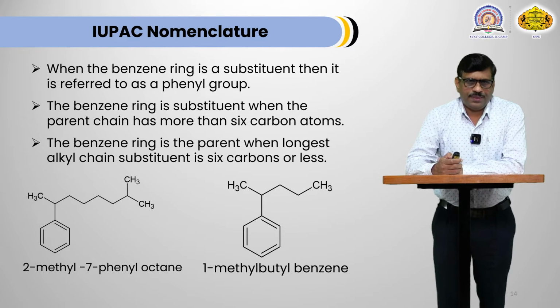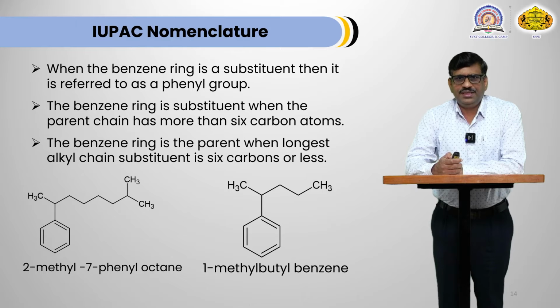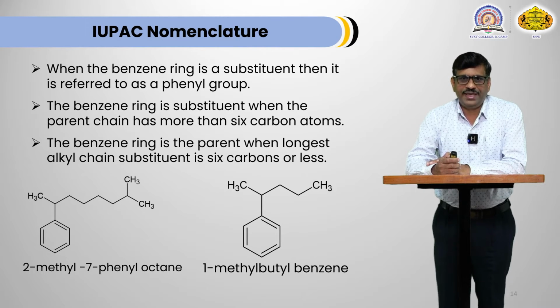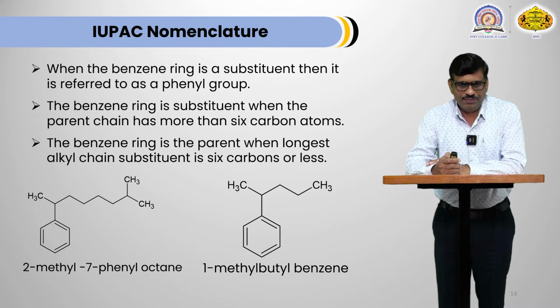Now let's see here. When the benzene ring is a substituent, then it is referred to as a phenyl group. When benzene is the parent, it is benzene, and when it is a substituent, it is called phenyl. The benzene ring is a substituent when the parent chain has more than 6 carbon atoms. Let's see the structure first.